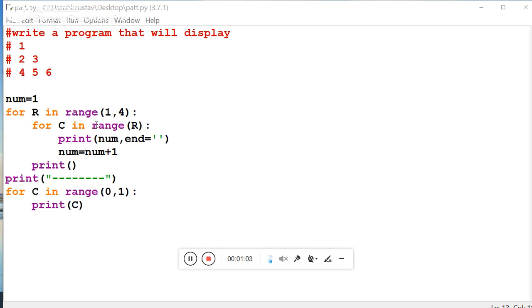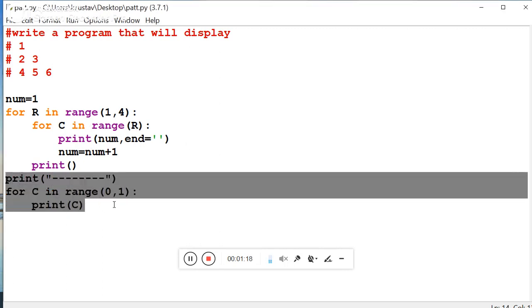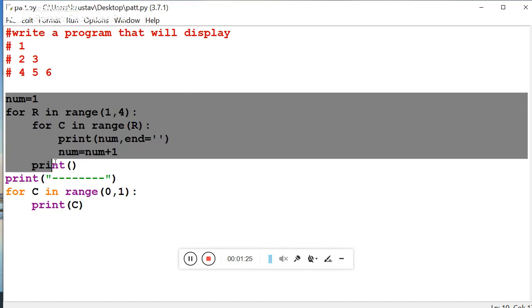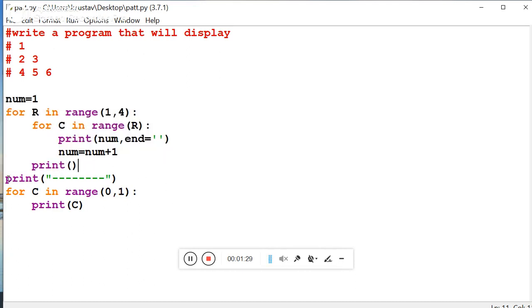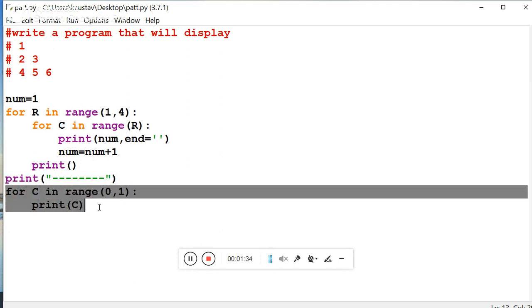Now, I have three lines, so I have declared the first for loop 1 to 4. We know that if I write 1 to 4, it will run 3 times. Now we have written C in range of R. This last portion which I am highlighting is not part of the program. The program I have discussed with you is up to this. This portion I have written to make you understand how it is going on.